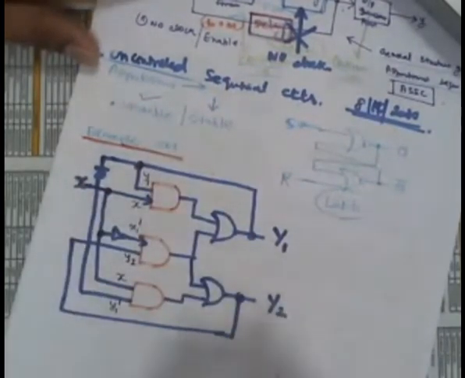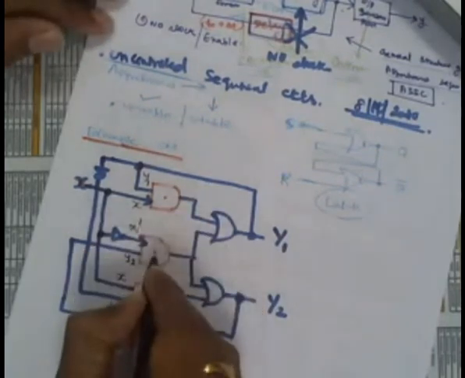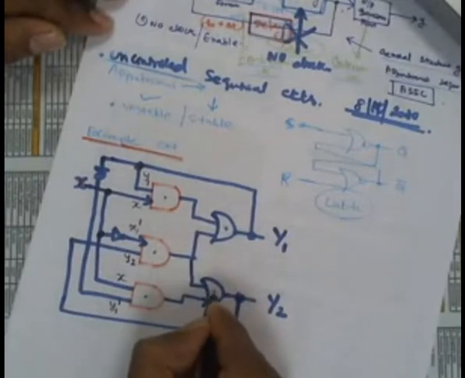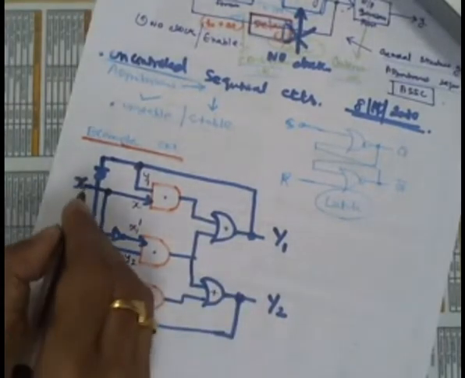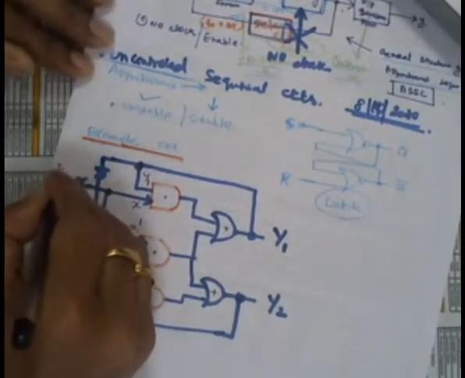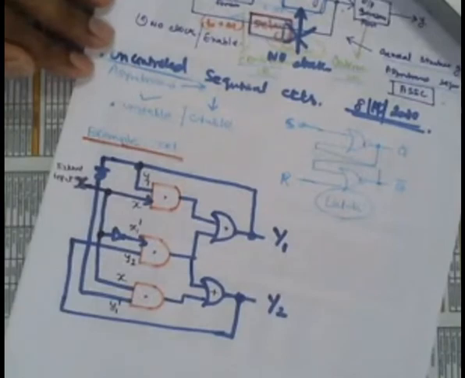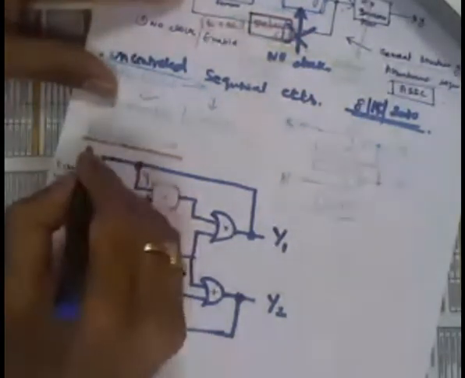Okay. This is capital Y1. This is capital Y2. This is an AND gate. This is an OR gate. This is our external input X. This is external input. So if you draw your circuit, it will be something like this.